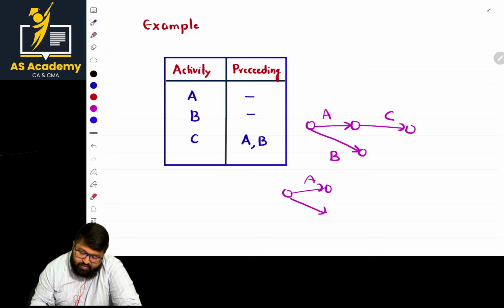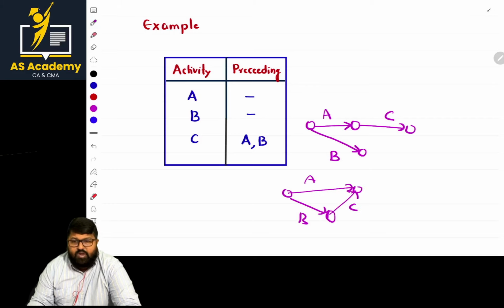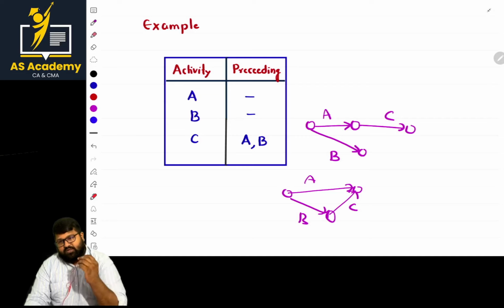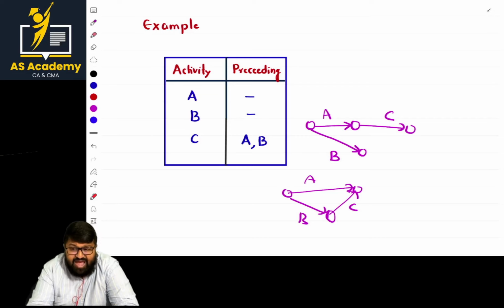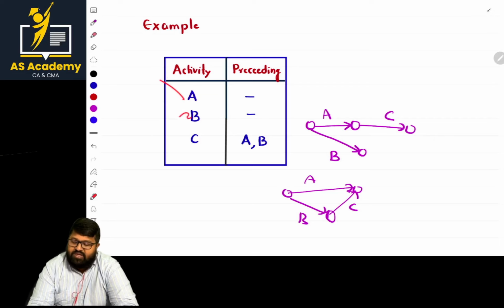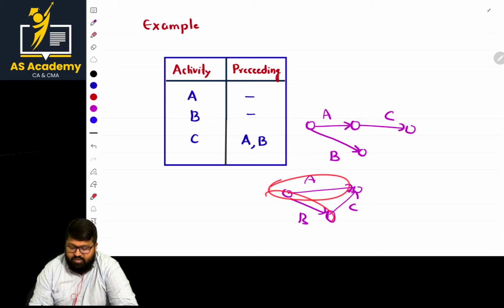A, B, second A, sir, C. Now, is it satisfying the condition? Sir, one thing is sure: starting one event, ending one event. But have a cross check with the question. What do you have to do, sir? While cross checking with the question, sir, preceding A, preceding B, there is nothing. So A preceding there is nothing, and B preceding, fine.